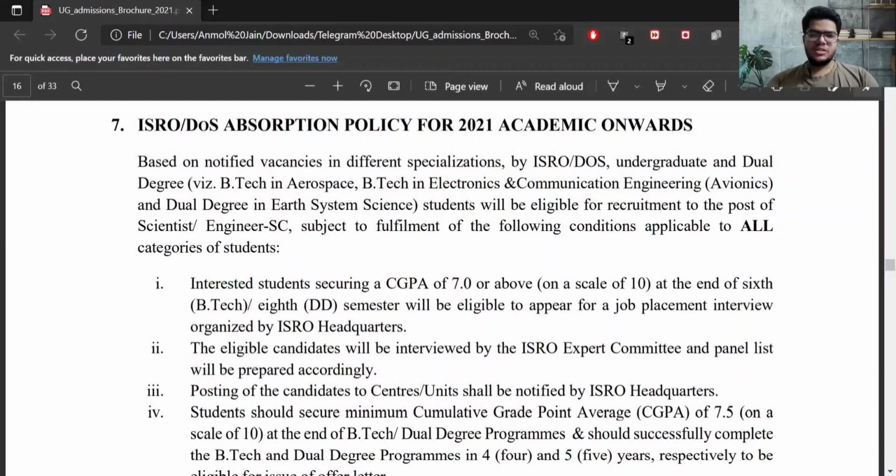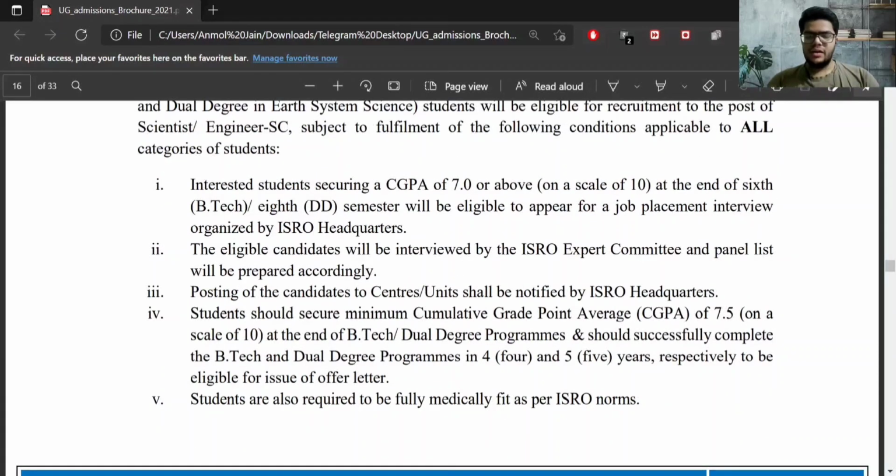So the next big change is in the ISRO application policy. So this policy also completely changed, just like the scholarship scheme. So let's see what the changes are here. So the first point is a student has to secure 7 CGPA or above at the end of third year for BTech students and fourth year for the dual degree students for eligibility of ISRO absorption. And these eligible students will be interviewed by the ISRO expert committee and then a list will be prepared. And regarding posting of students, ISRO will inform this.